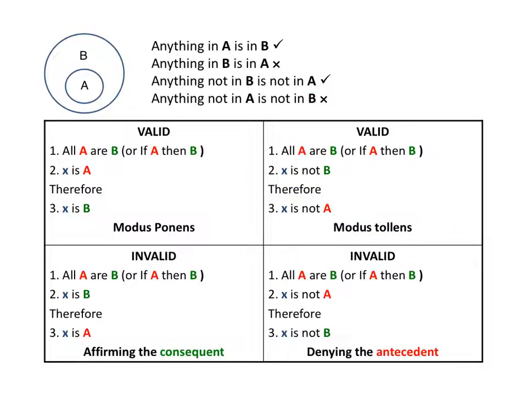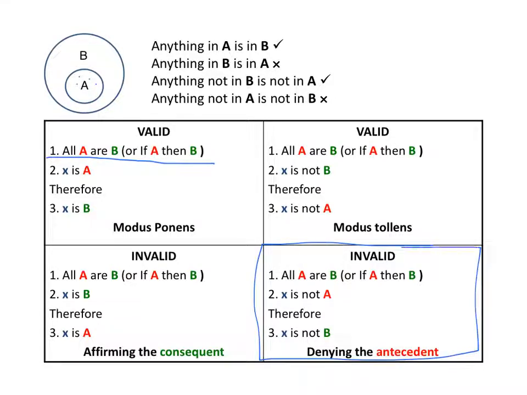And why is modus ponens valid? All A are B, or if something's A then it's B. X is A, so X is in here somewhere, well then it's automatically in B, and that's why modus ponens is valid. And what about this one?